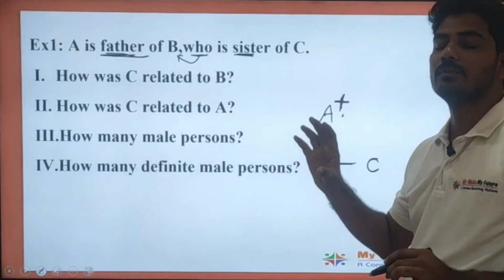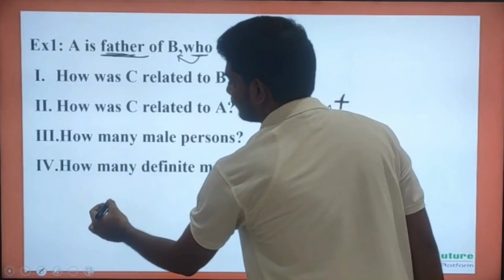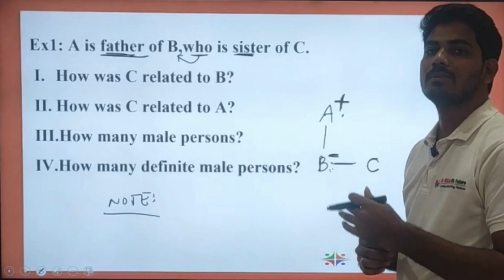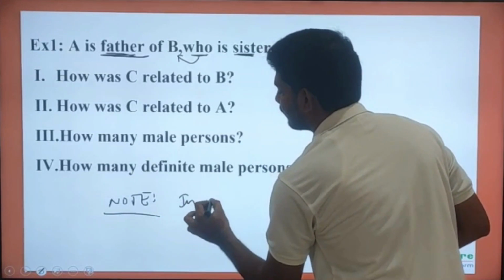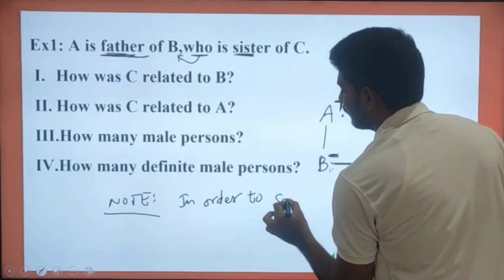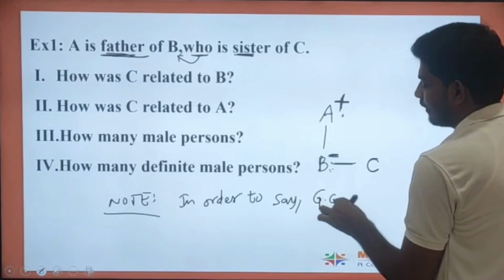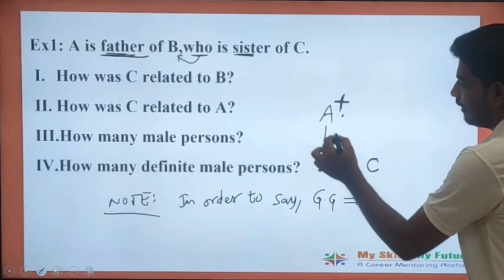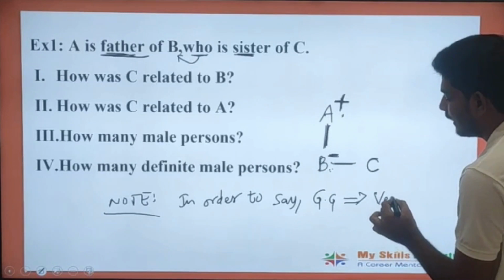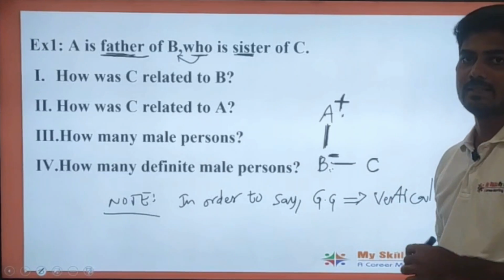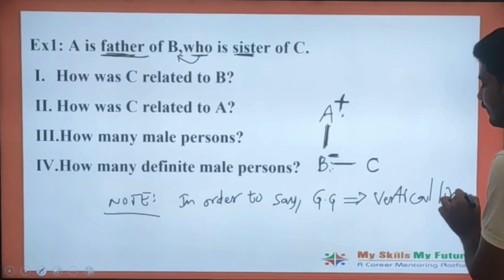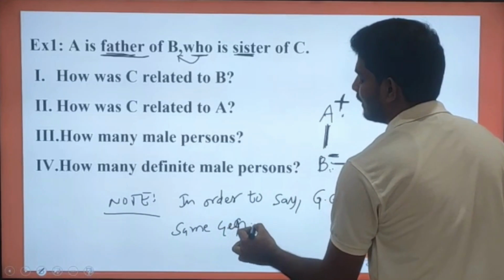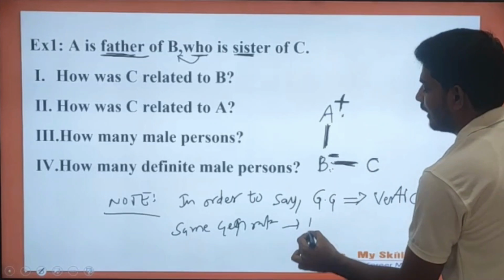Let us note one point here. In order to show the generation gap, we represent it with a vertical line, and the same generation can be represented with a horizontal line.